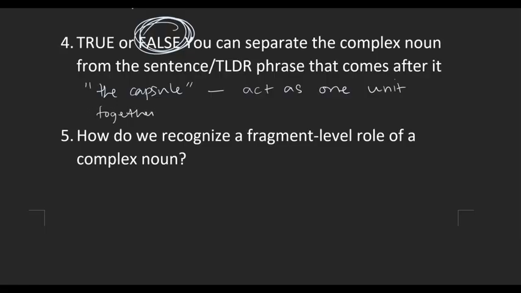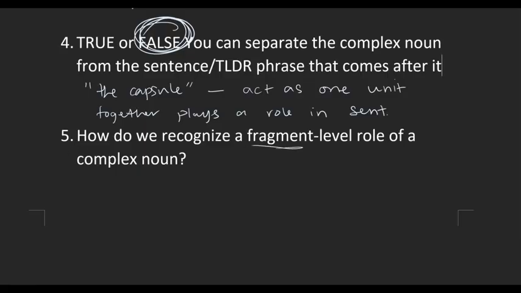Yeah, like we saw in the first lesson, the king stole people's money, and then we said the one who rules this land stole the people's money. So if you ask who stole the people's money, you'd answer the one who rules the land. You can't just say the one who or the one who rules. Exactly. The whole thing together plays a role. Can't separate it. Good.